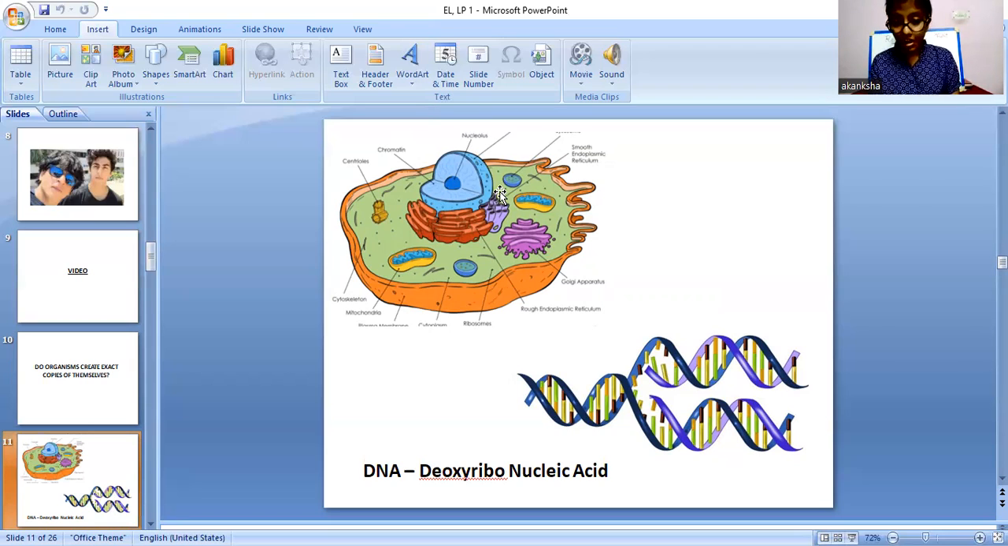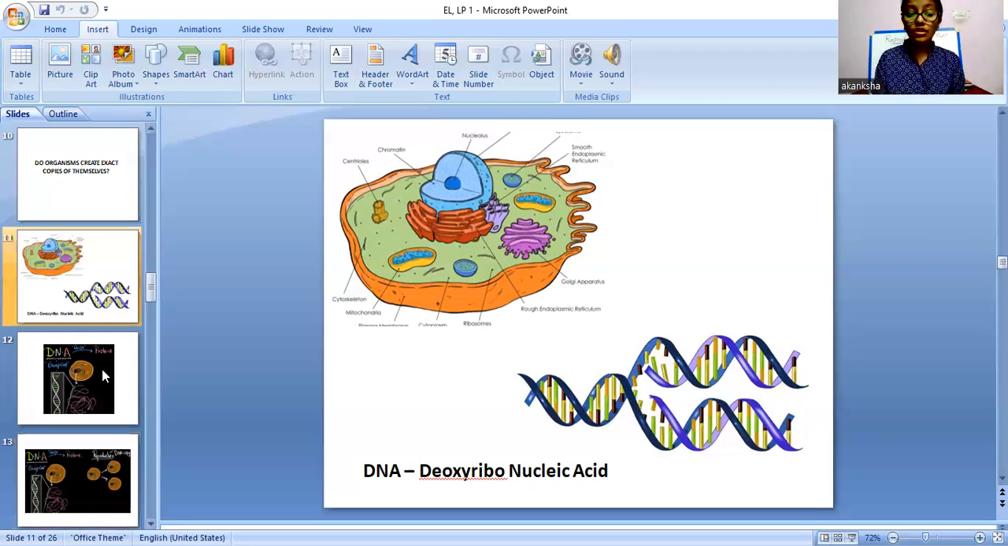Deoxyribonucleic acid. The structure of DNA is a double helical structure. This is the double helical structure of DNA. As you can see, these are the two strips that are present in DNA. This is the reason why it is called a double helical structure. So this was all about DNA, some main information like where it is present and how it looks.